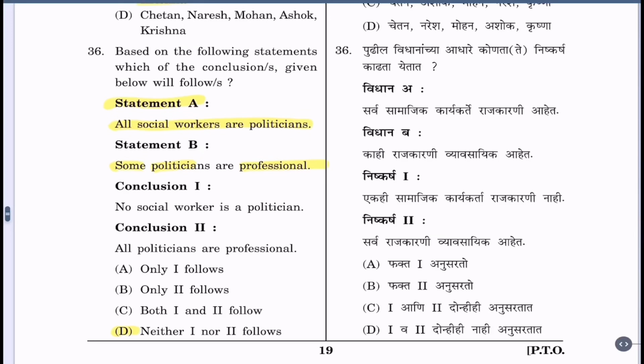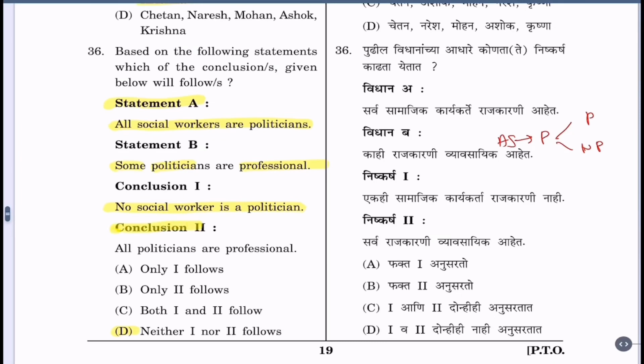So we can write here on the right side: all social workers are politicians and some of the politicians are professionals, so others are non-professionals. Conclusion 1. No social worker is a politician. Now, as all social workers are politicians, this is not a correct statement.